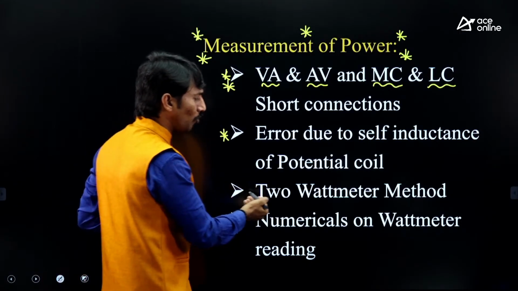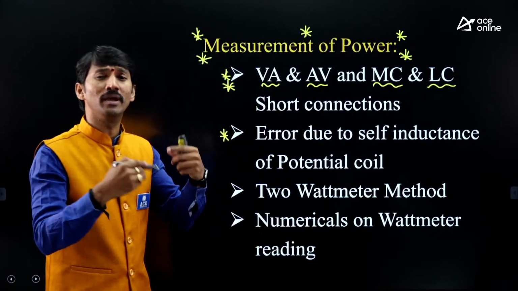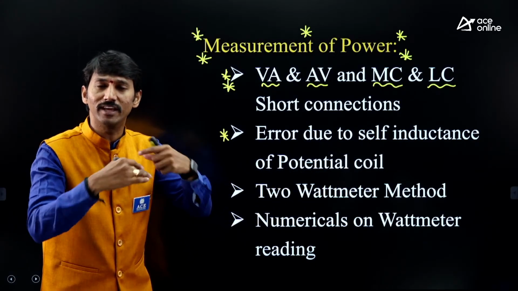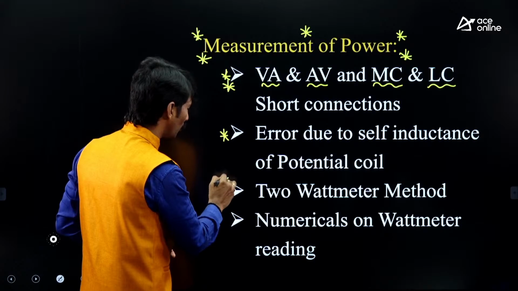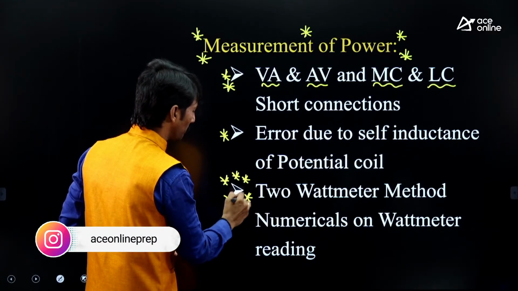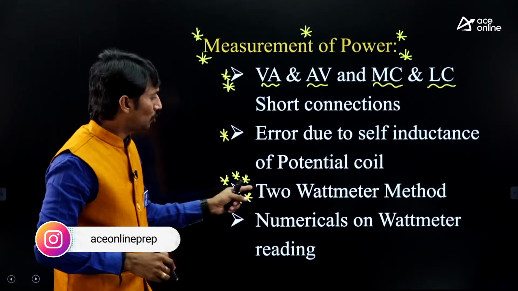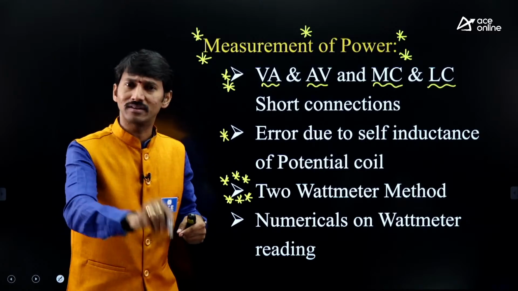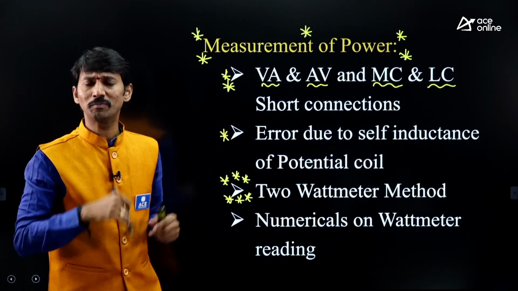And the 2 wattmeter method, I can give many stars for this. 2 wattmeter method, very, very popular. So that's why I can give more than 5 stars for this. Very, very important. Why is the 2 wattmeter method of power measurement important from the measurement point of view?